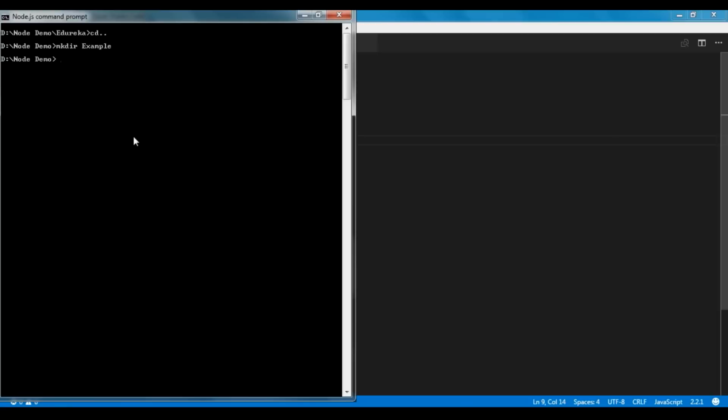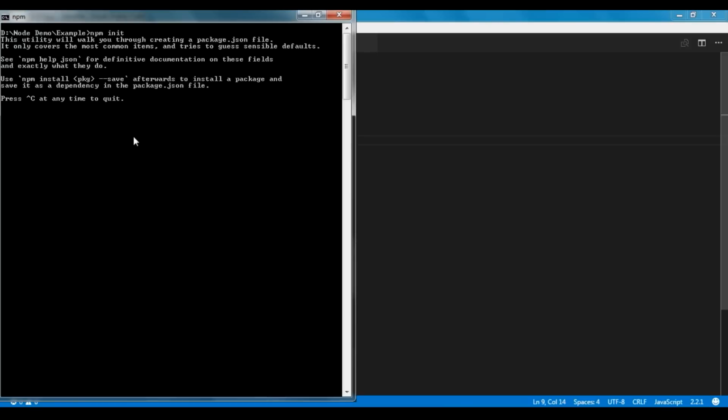We'll make a directory named example. We'll navigate to the directory. So now I'll create the package.json file using the npm init command. It will first ask for the name of the project, which I'll keep as Edureka.